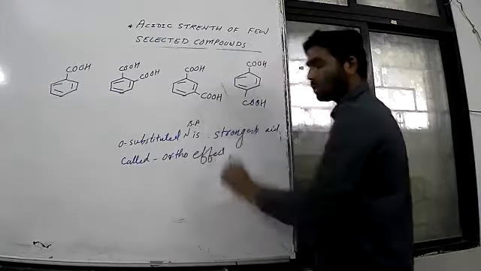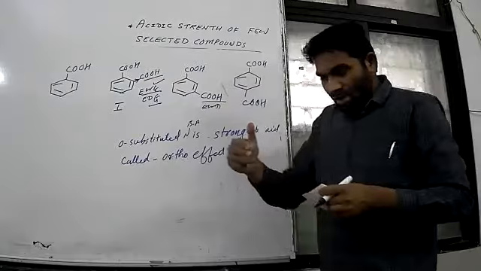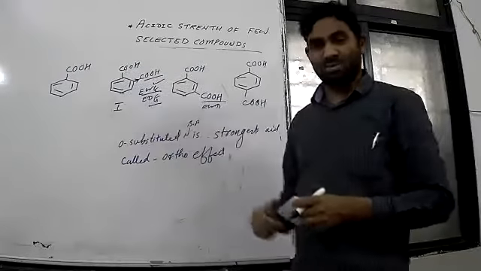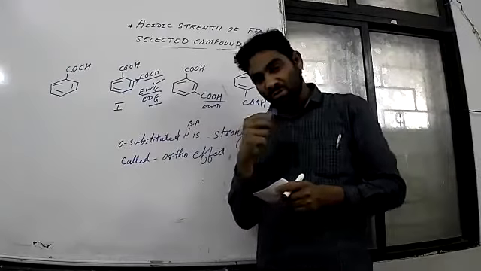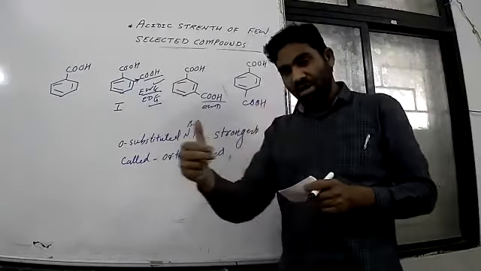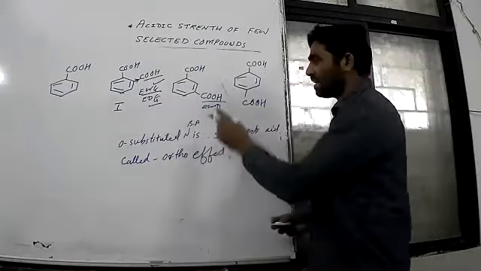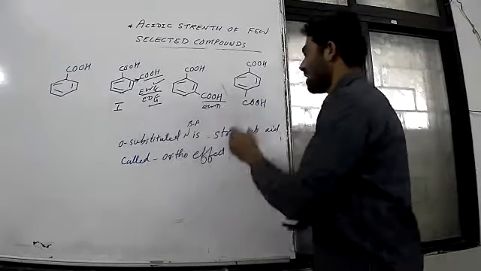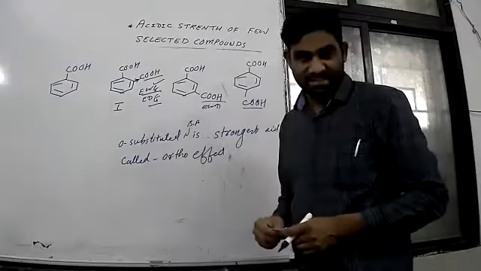It is most acidic. Okay, then you see this group is shifted to meta, away from this group. So if the electron withdrawing group is going away from the COOH group, its power also decreases. So ortho is most acidic, meta is less compared to this, and this is least acidic.